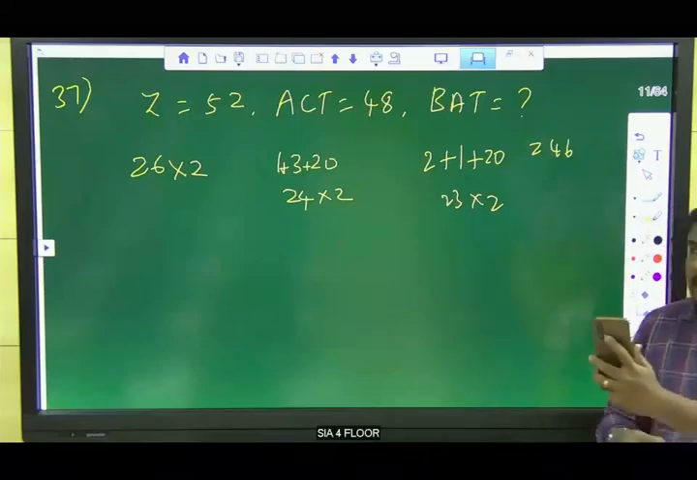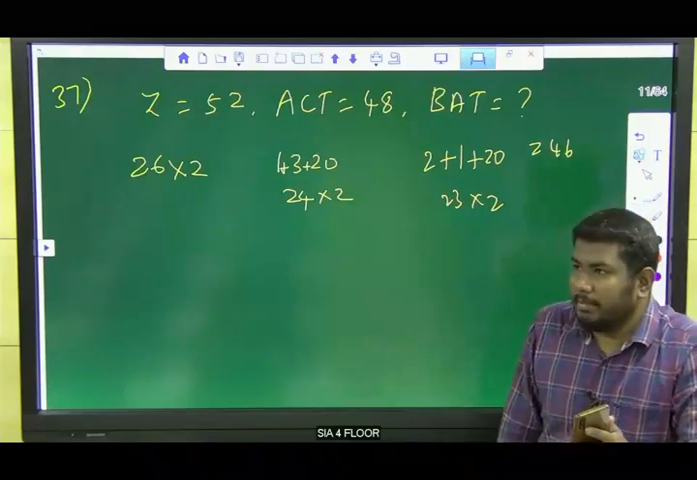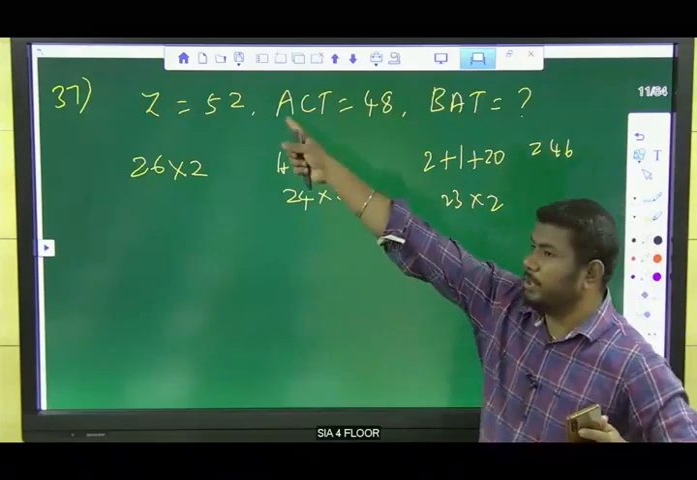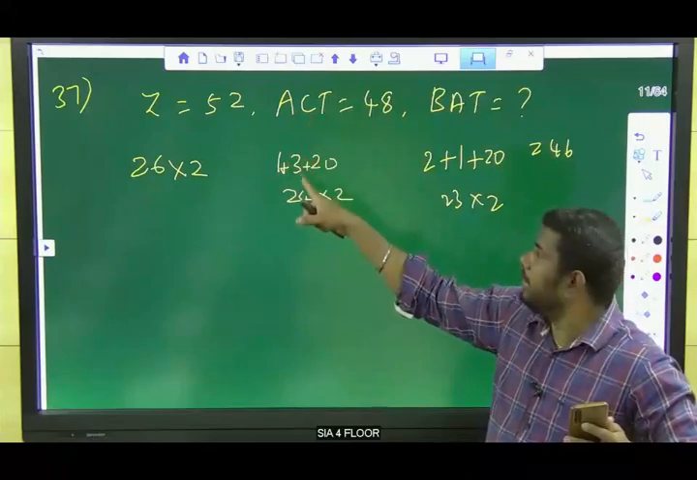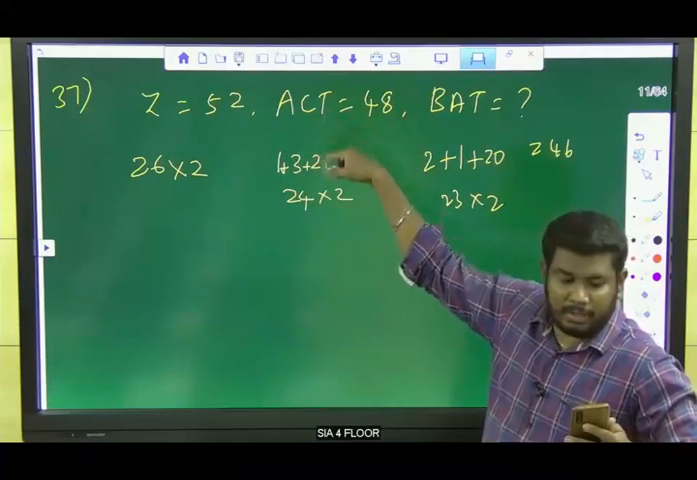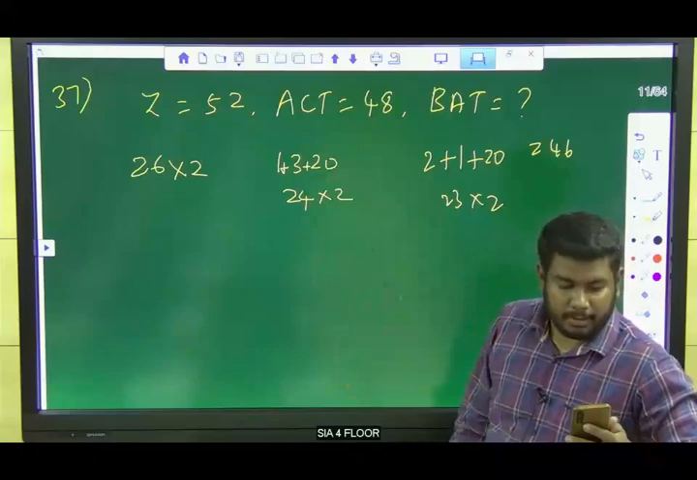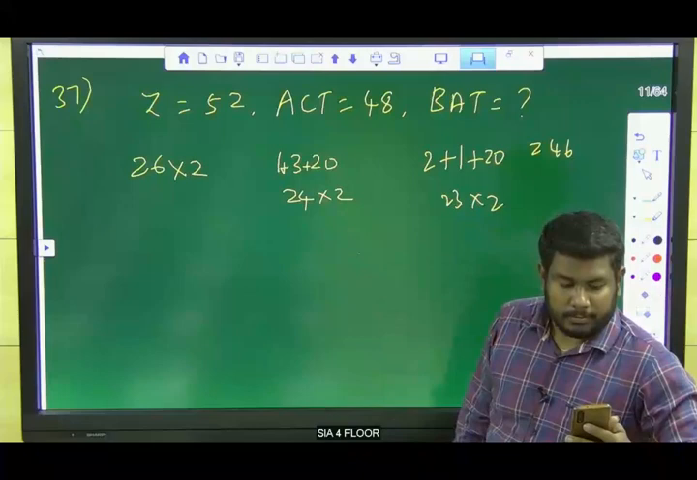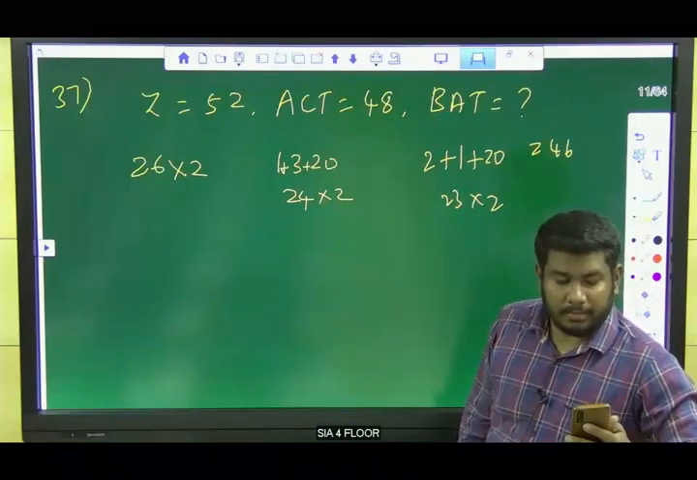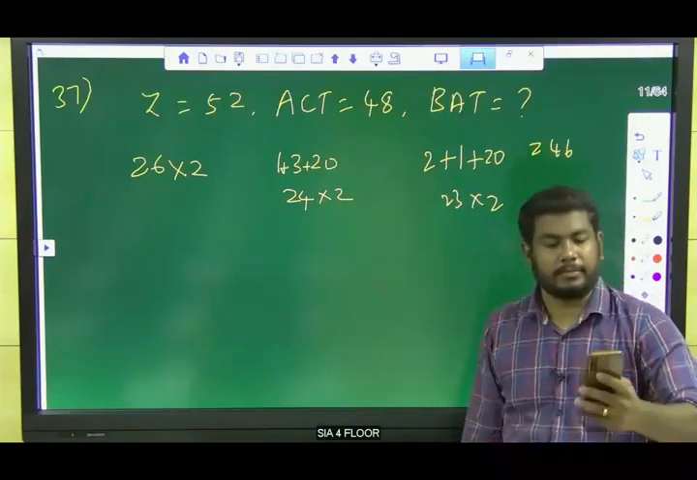Yes, Aishwarya, 1320 is actually the position of the letter A, which is 1, the position of the letter C, which is 3, and the position of the letter T, which is 20 in the alphabet. Clear? So 1320. Okay, Aishwarya, is that clear? Yes, okay.